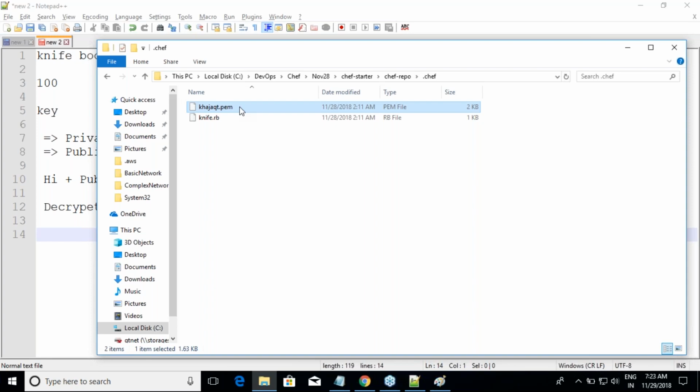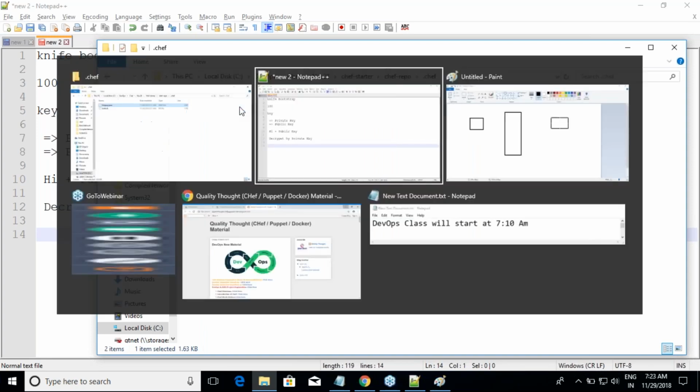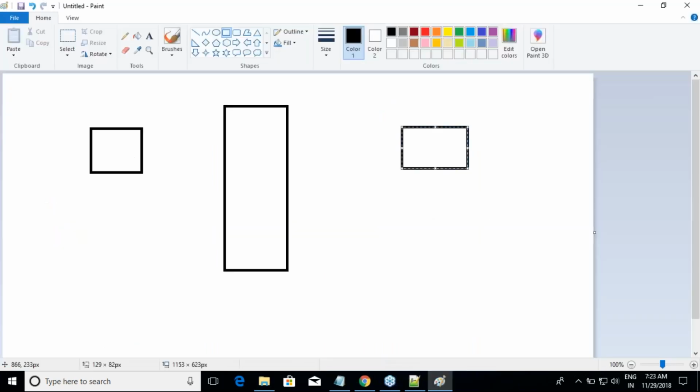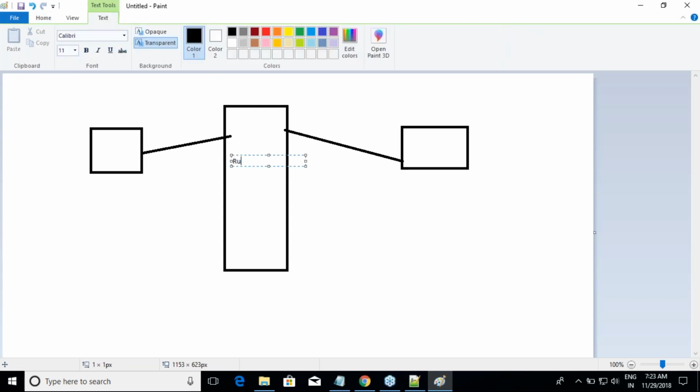And now let me speak about ports. The workstation is speaking to the server and the node is also speaking to the server. But how? Which port? There are many ports which Chef server uses, but for external communication, this Chef server, which we have, is a Ruby on Rails application. It has many components.